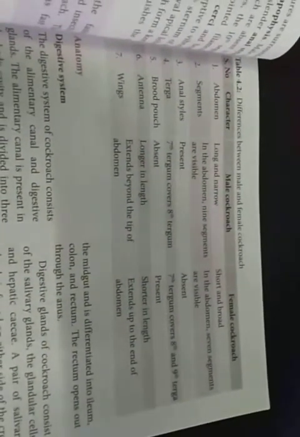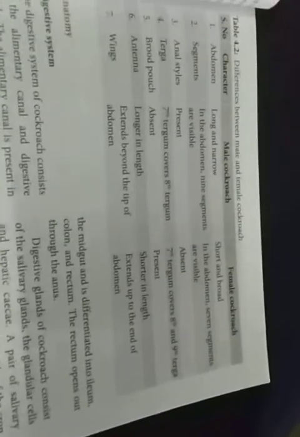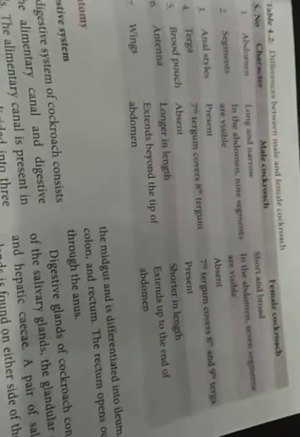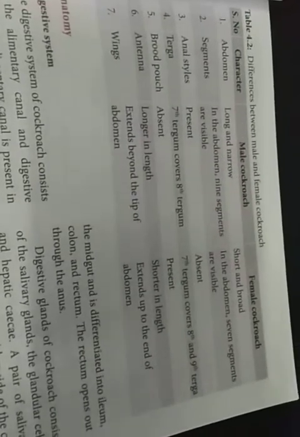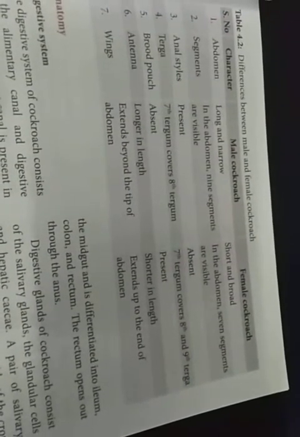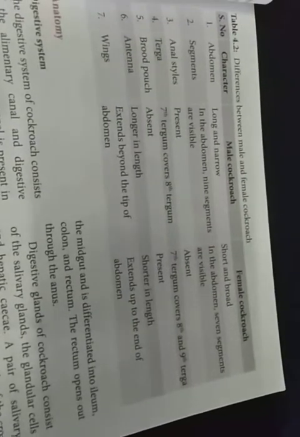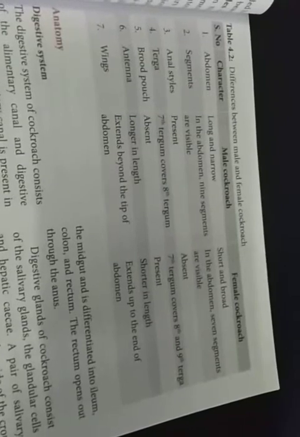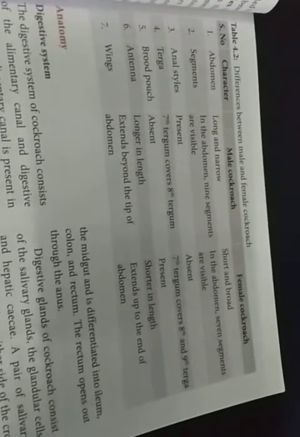இது லாங்காக இருக்கும், நேரோவாக குறுகலாக இருக்கும். But here, if we take the female, how will it be? ஷார்ட்டாக இருக்கும், ப்ராடராக இருக்கும். Then in the male abdomen, 9 segments are visible. In the female abdomen, 7 segments are visible. ஏனென்றால் இங்கே ஃபீமேலினுடைய 7th, 8th and 9th செக்மெண்ட்லாம் சேர்ந்து நமக்கு போர்ட் ஷேப்பில் இருக்கும். So 7 segments are visible, 9 segments are visible.